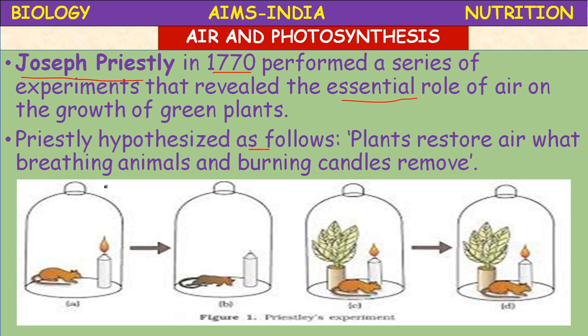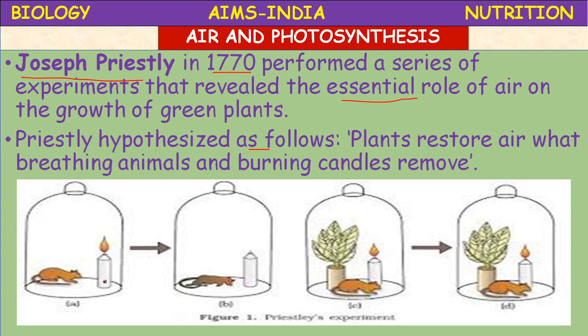Here he conducted a simple experiment. He took a bell jar, a rat, a candle and a potted plant. In the first step, he put a candle and a rat inside the bell jar. He conducted this experiment in 1774.